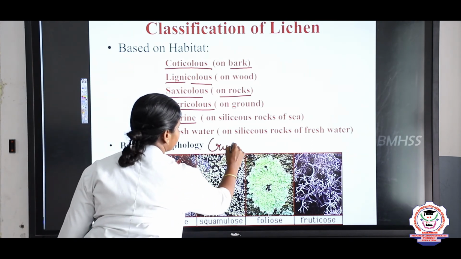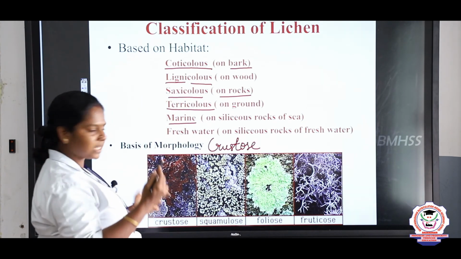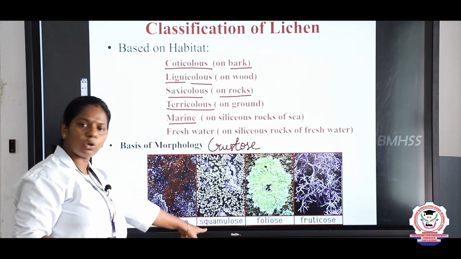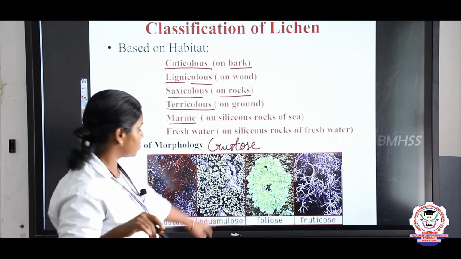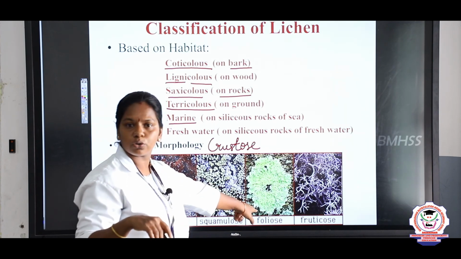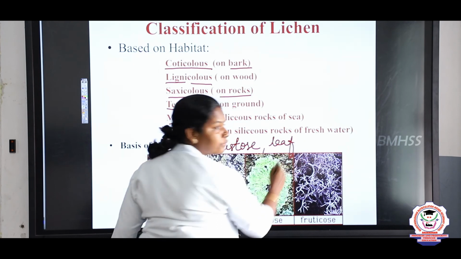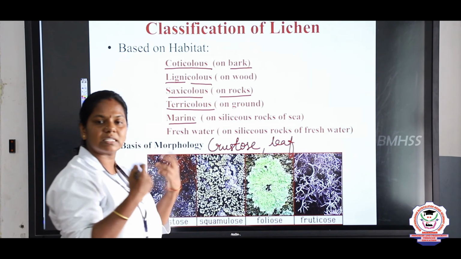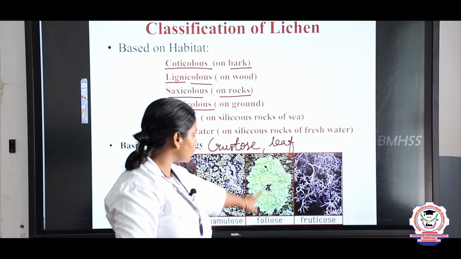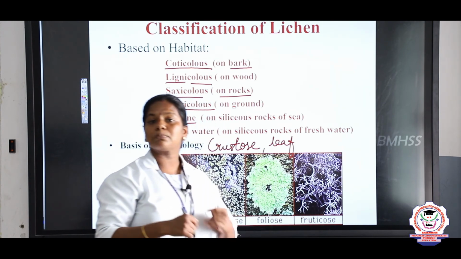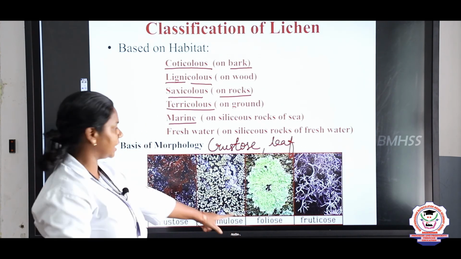What is the first type? Crustose. It is in the shape of the crust of the earth. So crustose. Squamulose, the lichen is in the shape of the scale. So it is said to be squamulose. Foliose, it is in the shape of the leaf, foliage we say, right. Since it is in the shape of the leaf, we call this as foliose. Fruticose is branched. Here the lichen is branched, we call it as fruticose.